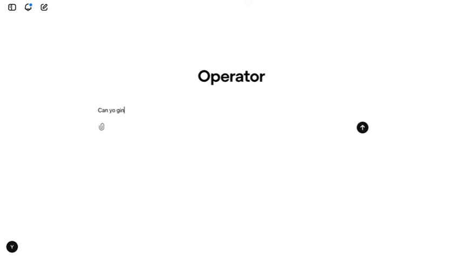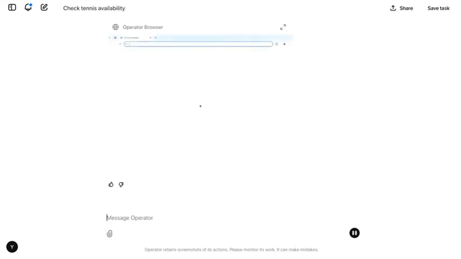Okay, so I'm gonna try and see if I can get a tennis court. Can you see if St. Mary tennis court in SF is available tomorrow? Slot. Okay, so I said St. Mary because I live in Bernal Heights. That's pretty close by. And while that's going, let's also.